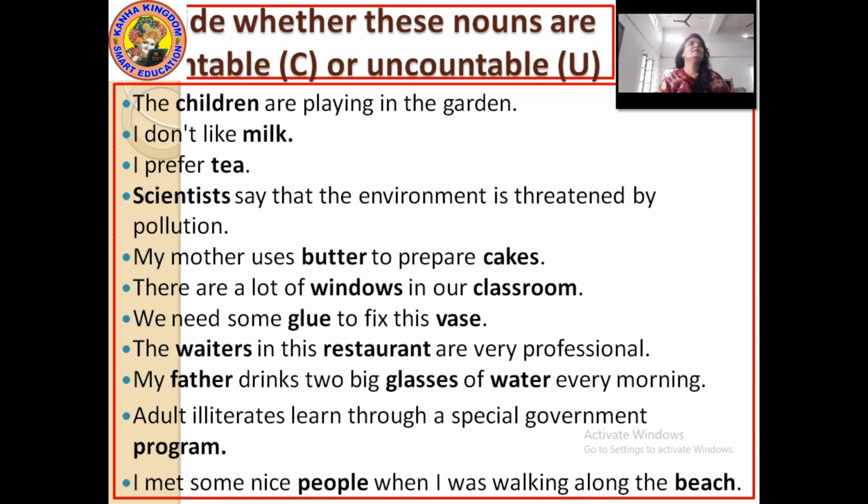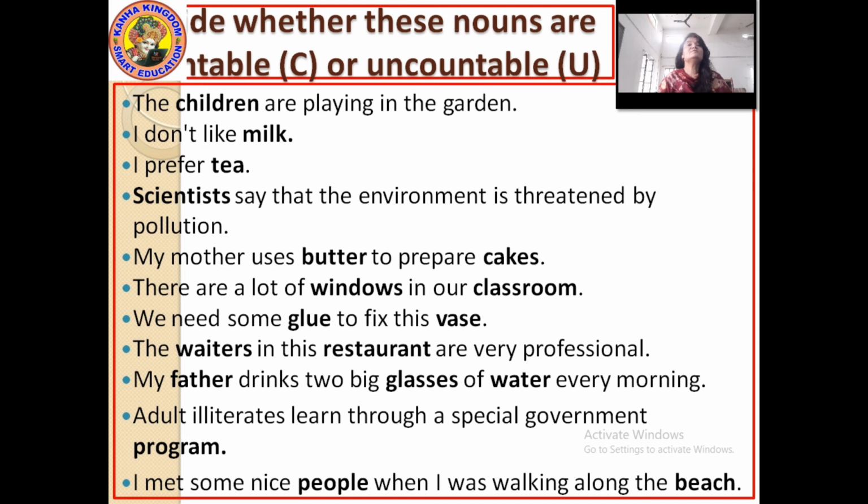I have only highlighted the answers in bold letters so that you can easily understand which words are to be noted. Okay, you have to note down this exercise in your notebook. In this exercise, you have to tell which of the words are countable and which are uncountable.